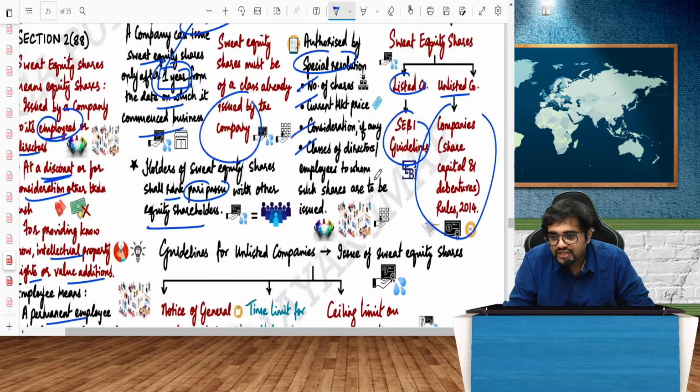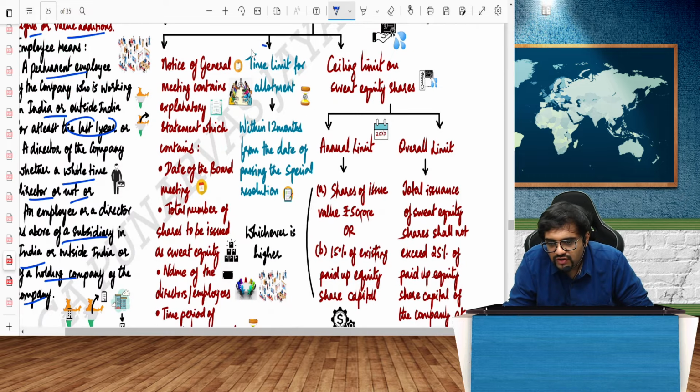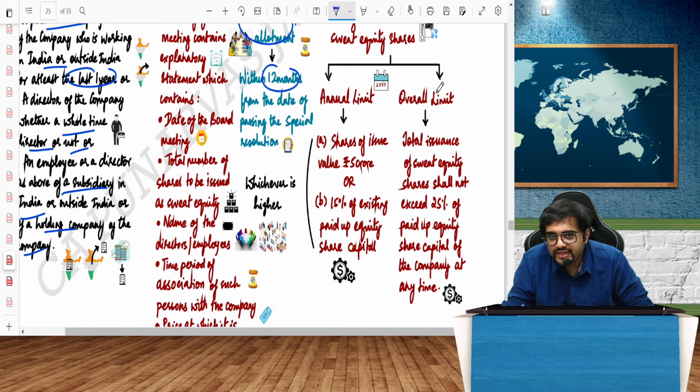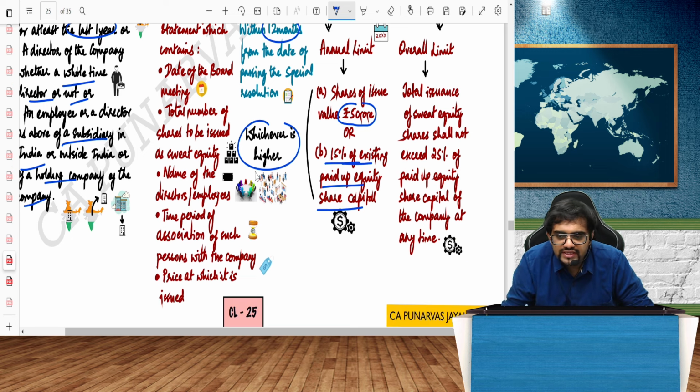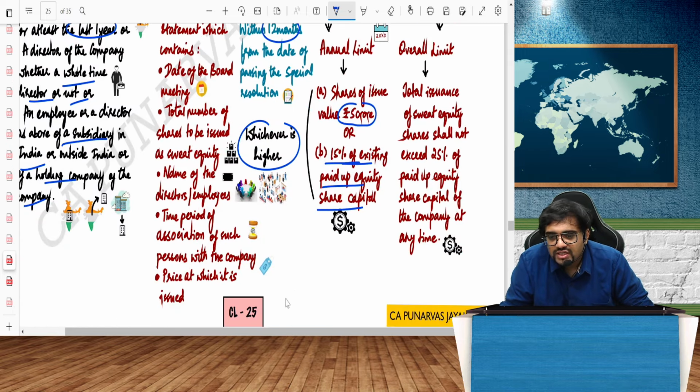For an unlisted company, as I told you, the Company Share Capital and Debenture Rules say: time limit for allotment, within 12 months you should allot. And ceiling limit, annual limit, shares of issue value 5 crore only should be granted, or 15% of the existing equity share capital, whichever is higher. So guys, this is for unlisted companies, not listed companies. For an unlisted company, the share value should be 5 crore, or higher, 15% of existing paid up share capital.